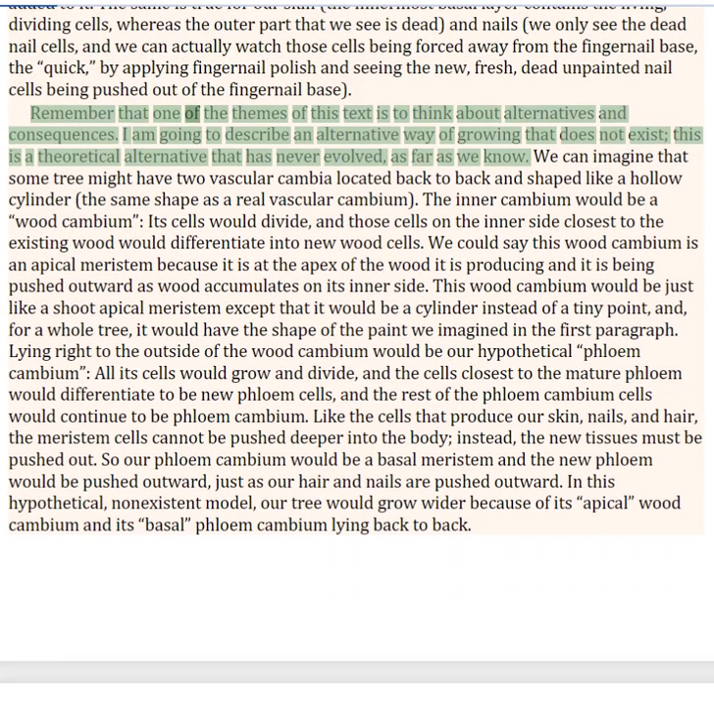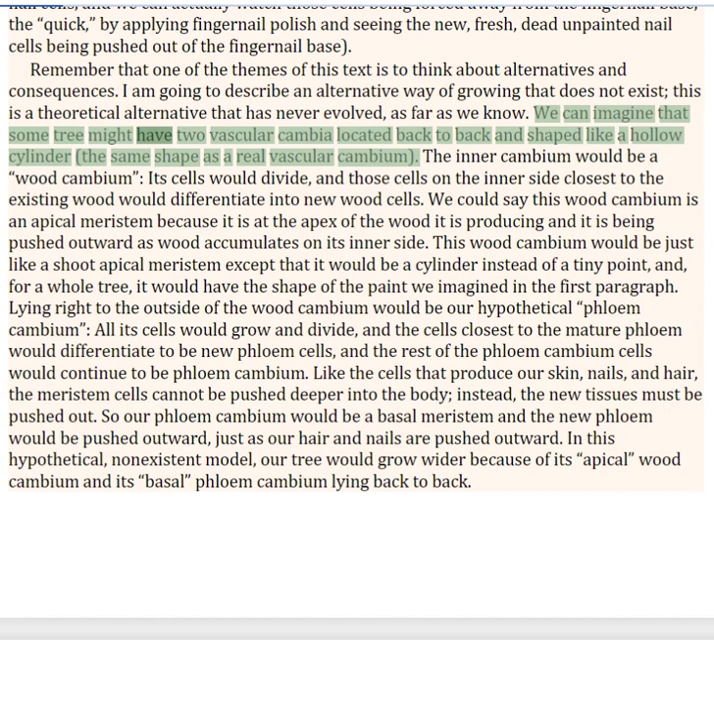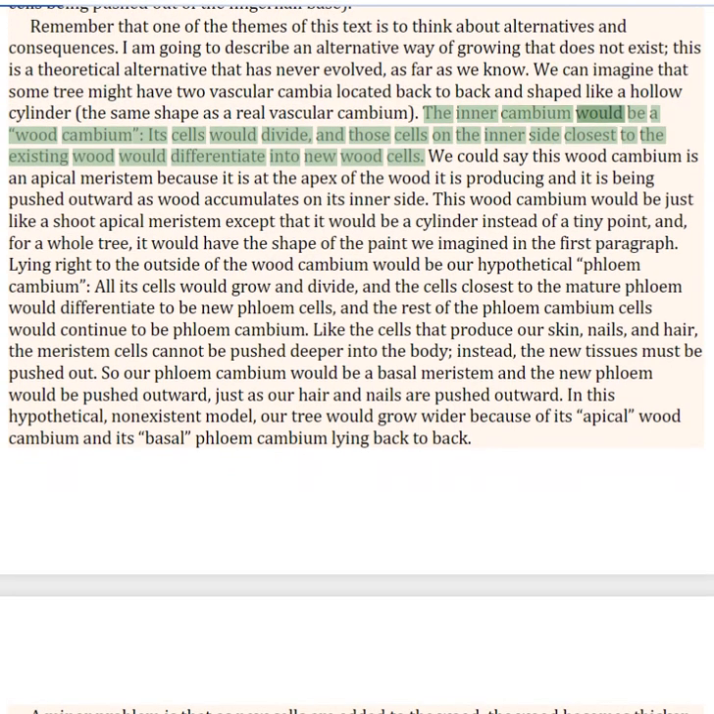Remember that one of the themes of this text is to think about alternatives and consequences. I am going to describe an alternative way of growing that does not exist. This is a theoretical alternative that has never evolved, as far as we know. We can imagine that some tree might have 2 vascular cambia located back to back and shaped like a hollow cylinder. The inner cambium would be a wood cambium, its cells would divide, and those cells on the inner side closest to the existing wood would differentiate into new wood cells.